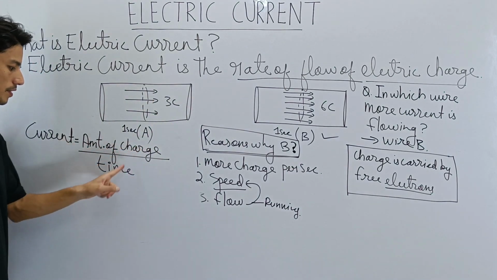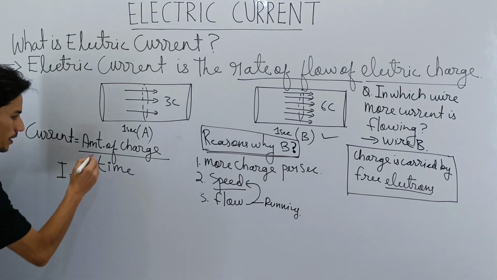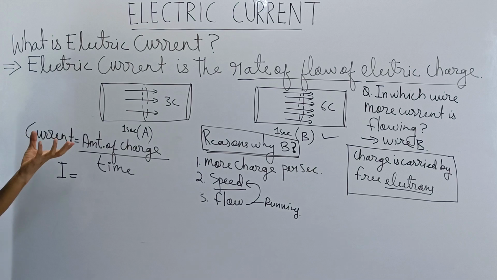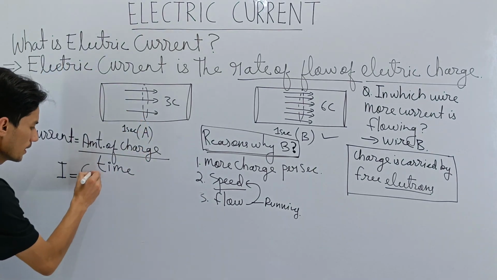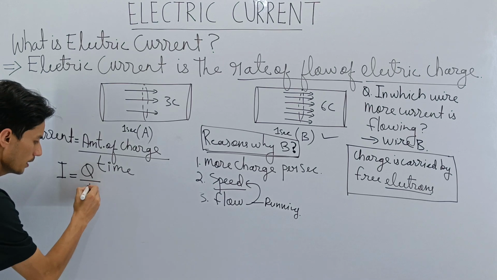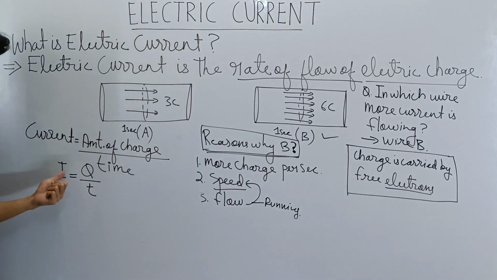Current is represented by the symbol I, and the amount of charge, remember from the previous video, is denoted by capital Q, and time is denoted by T. So this is the formula for current: I is equal to Q by T.